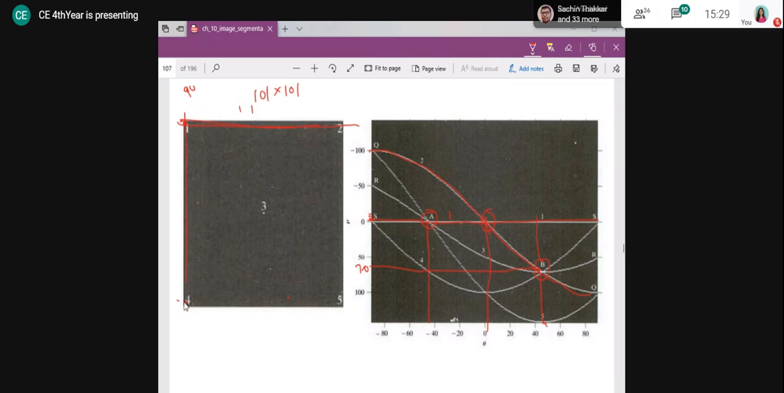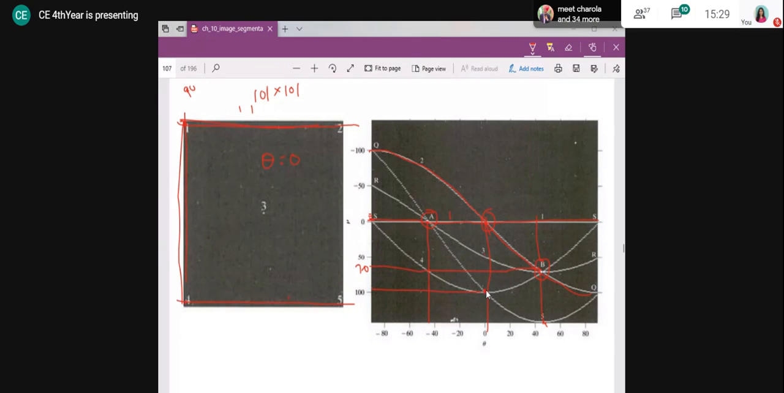But what is 4, 5? 4, 5 is a horizontal line. That's why the angle will be 0 anyway. But the distance will be 101. So you can say 4 is this, and 5 is this. So 4, 5 intersect here, and they are near 100, 101 actually.